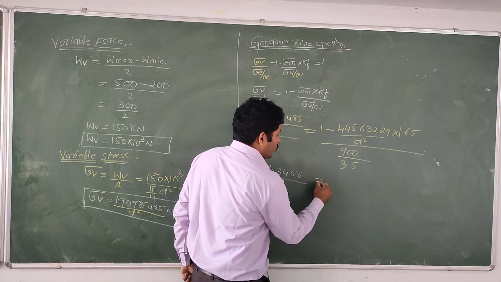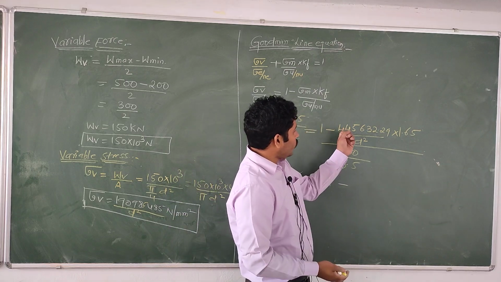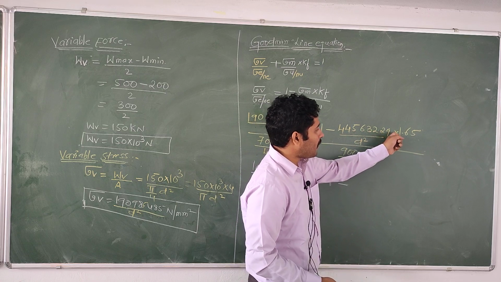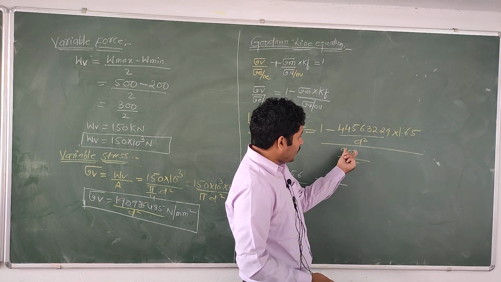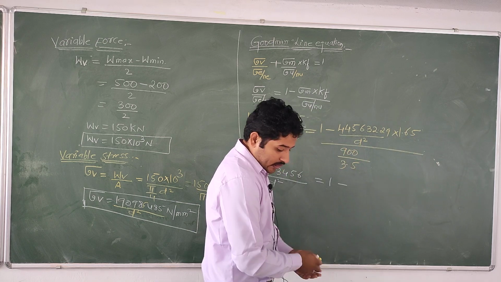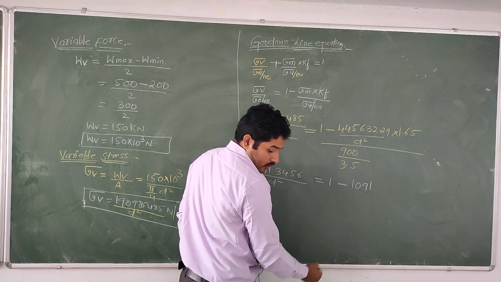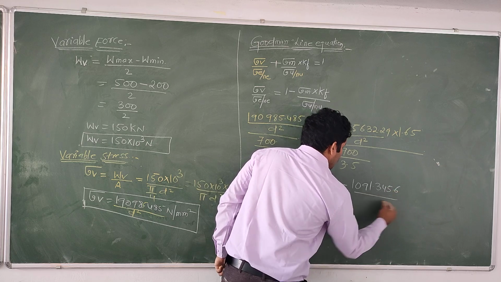Equal to 1 as it is, minus, same procedure you need to follow here. You need to multiply 44632.29 by 1.65, again divided by 900 by 3.5, then you will get the value 1091.3456 by D square.